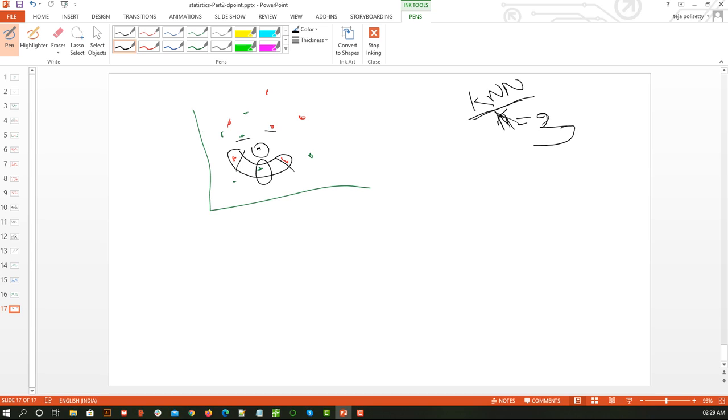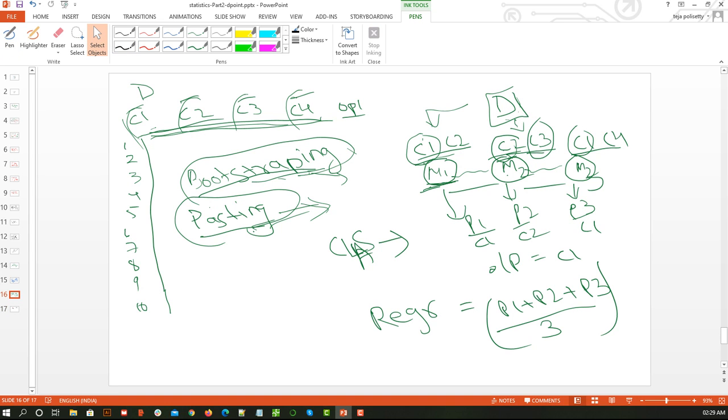Here I can change the value of k to 5 or 7 or anything, but I need to make sure that it is odd, to avoid conflicts like having a tie. This KNN we are going to use, and then see what the accuracy is after ensemble learning. In the bagging technique, we have M1, M2, M3. These are different classifiers, so it is up to us whether we want the same classifier in all 3 models or different classifiers. For this example, we are going to have KNN in all these models. Let's get on to the implementation part.